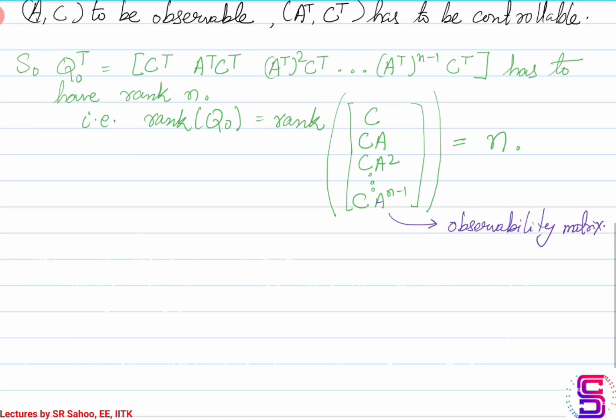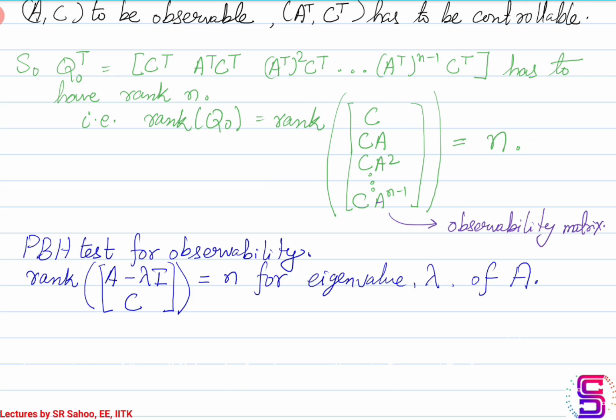Similarly, the PBH test that we had for controllability can also be extended to check the observability of LTI systems. So how do you do that? You calculate all the eigenvalues of the matrix A and check the rank of this augmented matrix, A minus lambda I stacked over C. If the rank of this matrix is n for all the eigenvalues of A, then the pair AC is observable. If not, then the pair AC is unobservable.